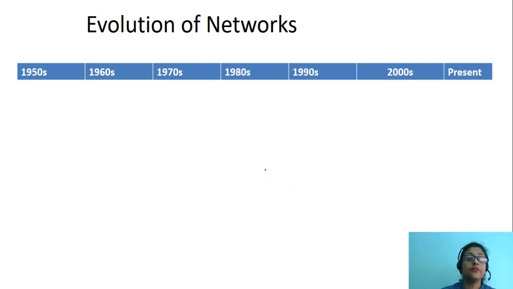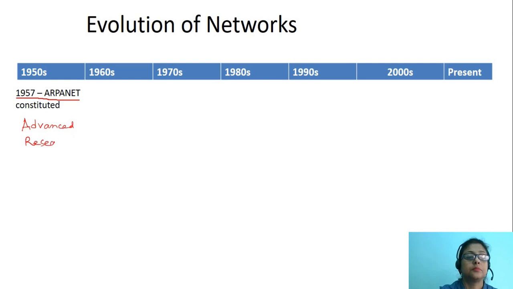So in the 1950s, ARPANET was first constituted in 1957. Now what is the meaning of ARPANET? ARPANET is Advanced Research Project Agency Network. This was constituted by the United States.